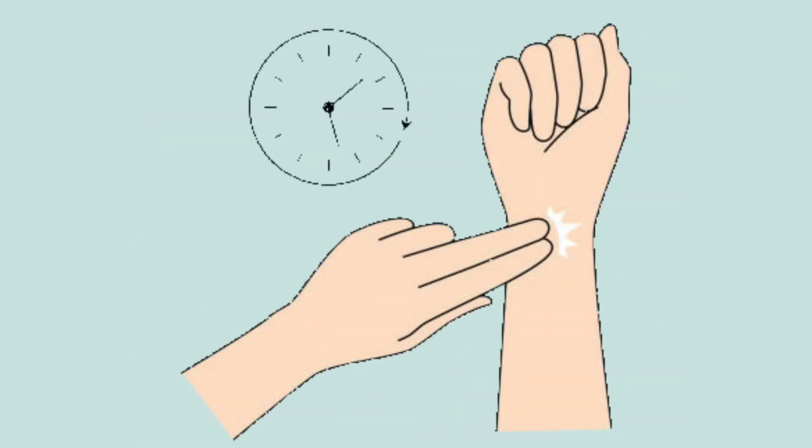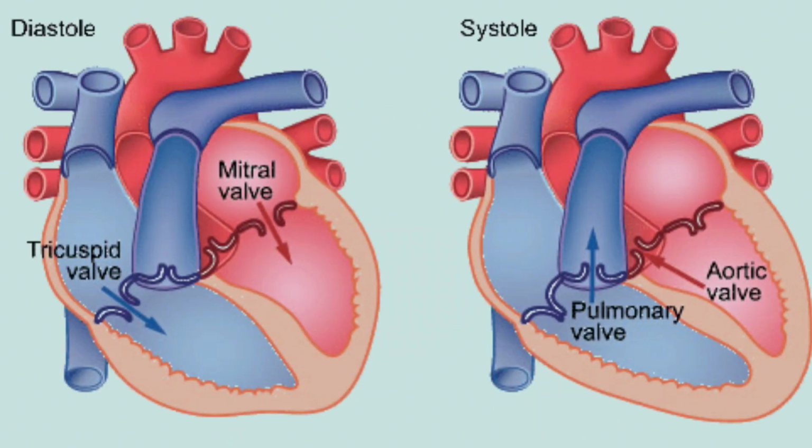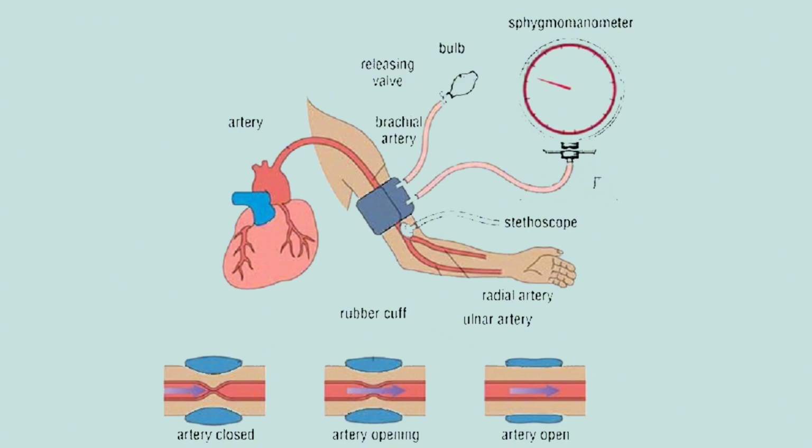We have all measured pulse rates by placing our fingers over the wrist. Each pulse takes a little less than a second. During each pulse, the pressure in the heart and the circulatory system goes through a maximum as the blood is pumped by the heart, systolic pressure, and a minimum as the heart relaxes, diastolic pressure. The sphygmomanometer is a device which measures these extreme pressures. It works on the principle that blood flow in the brachial upper arm artery is made to go from laminar to turbulent by suitable compression.